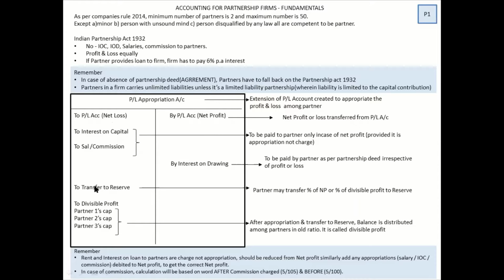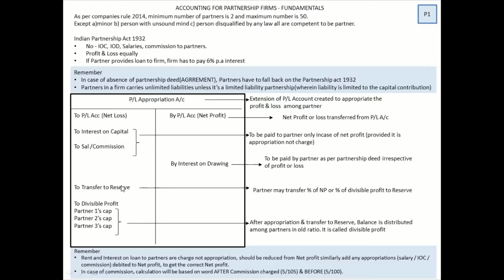Now, what is this transfer to reserve? You understand that in accounts, we believe in the prudence concept. In 11th grade, we learned that. What does the prudence concept mean? That means we always estimate that tomorrow there can be a loss. And for that reason, the entire profit is not distributed among the partners.